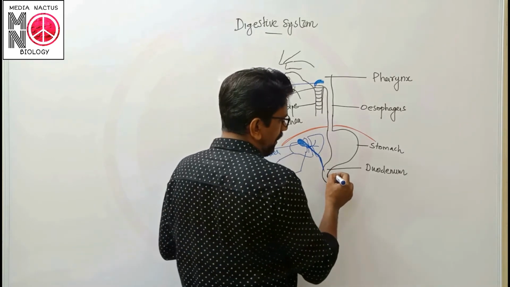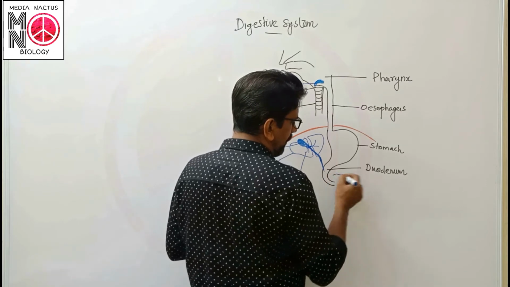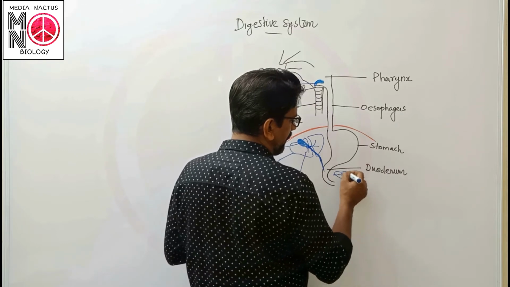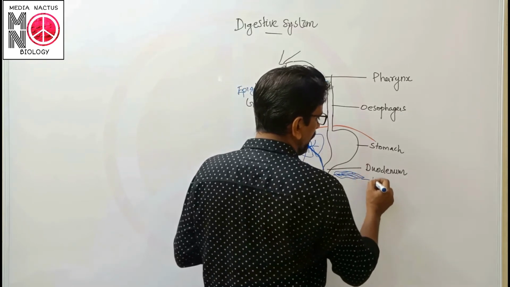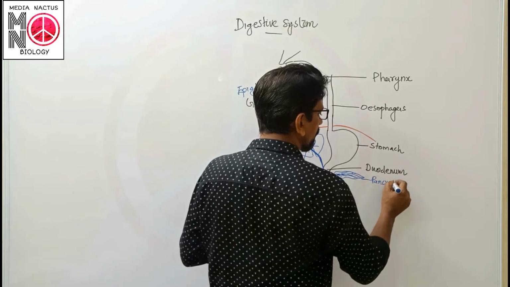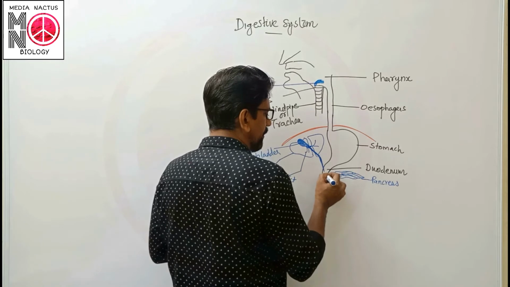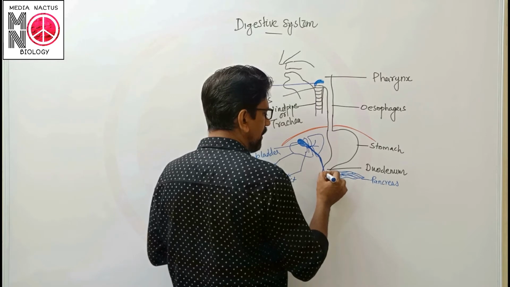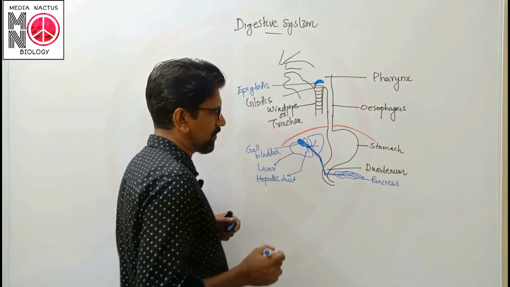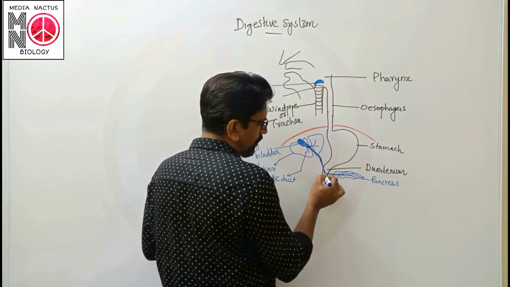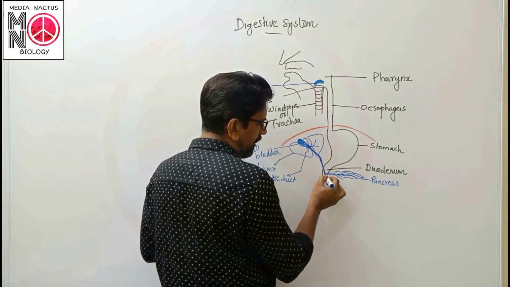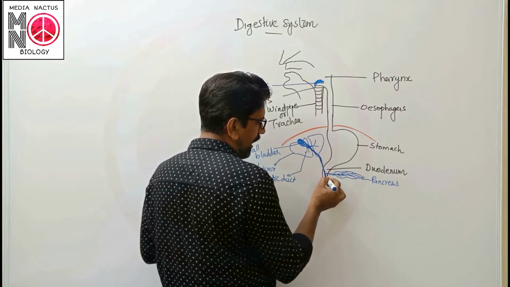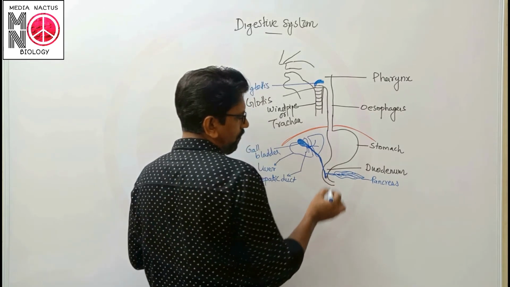Then in this C-shaped curve there is another gland, which is known as the pancreas. So this one is the pancreas. The duct from the pancreas joins with the common bile duct from the liver and gallbladder to form the hepatopancreatic duct, and opens at the duodenal region through a bulged region and a valve.